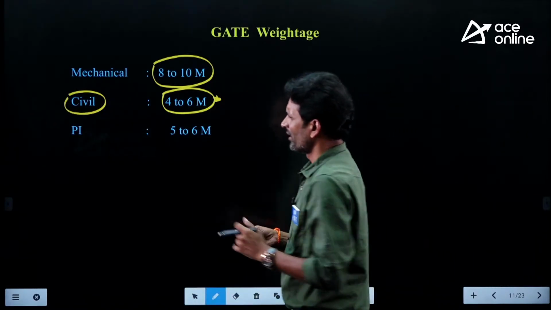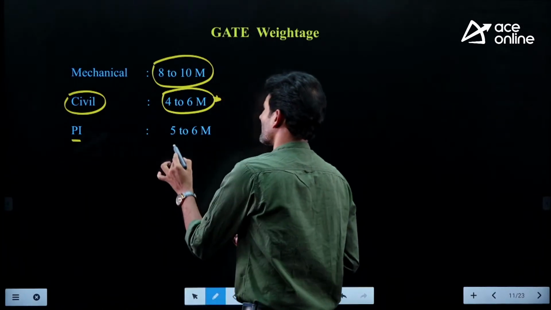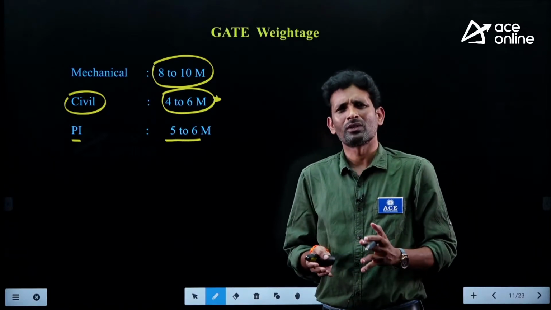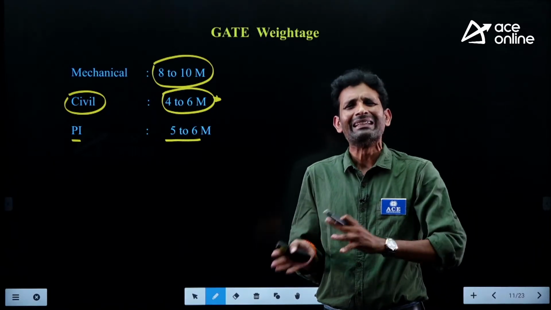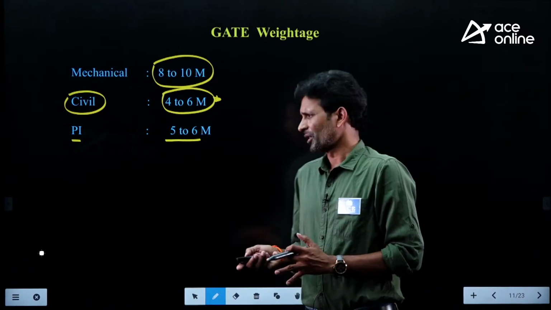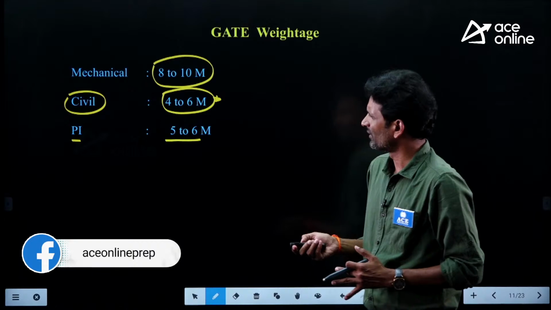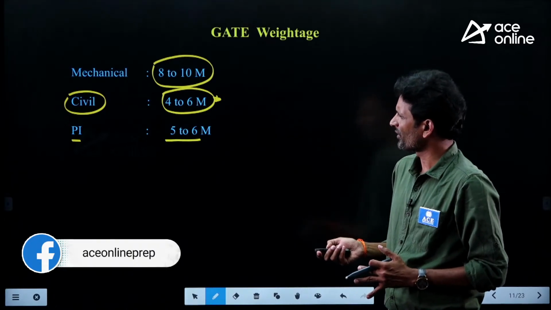And as far as production is concerned, we can expect 5 to 6 marks. Generally, 1 mark questions, 1 or 2, and 2 marks questions, 1 or 2, in general, production people have. So this is the GATE weightage for these 3 streams, my dear friends.